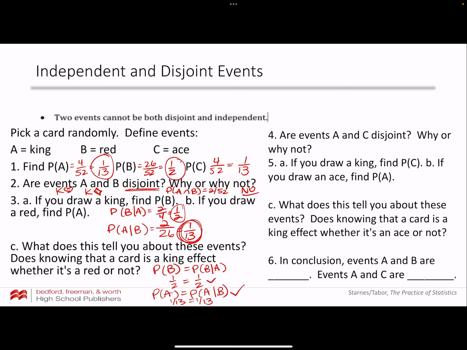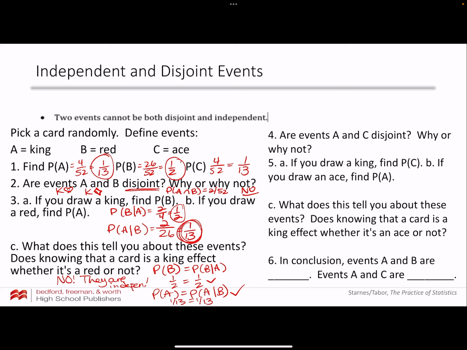Those are both true. And if I found the probability of A given B complement, and if I found the probability of B given A complement, they would also be equal. And so does knowing that a card is a king affect whether or not it's a red? The answer is no. So they are independent. Okay, so in other words, A and B are independent and not disjoint.